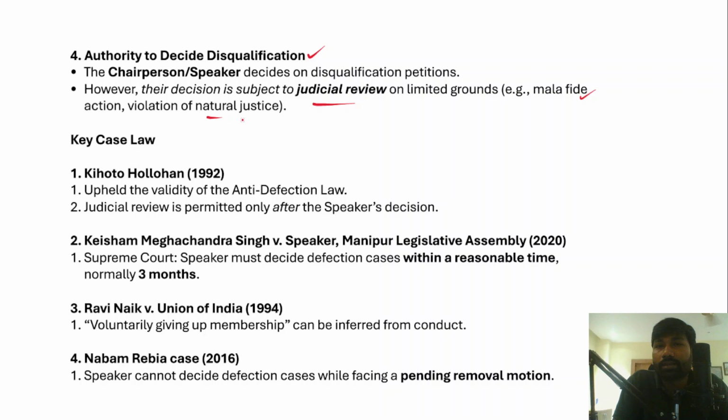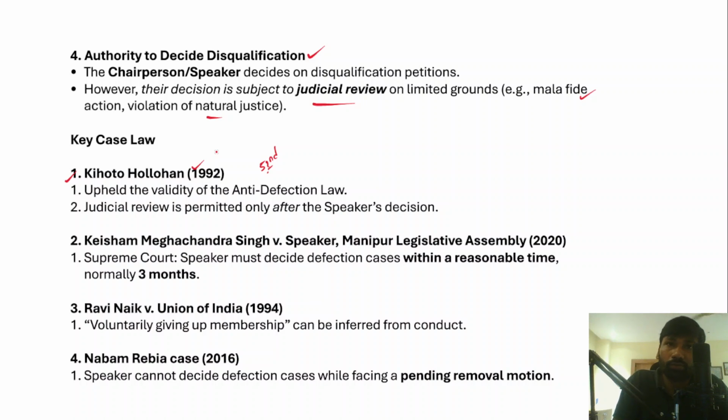However, let's understand the judgments of the Supreme Court in this regard, which deal with the anti-defection law and decisions of the speaker or chairman. The very important judgment is the Kihoto Hollohan judgment of 1992. In this judgment, the Supreme Court specifically upheld the validity of the 52nd Constitutional Amendment Act, which is the anti-defection law. In the very same judgment, the Supreme Court also held that judicial review is permitted only after the speaker's decision has been taken.